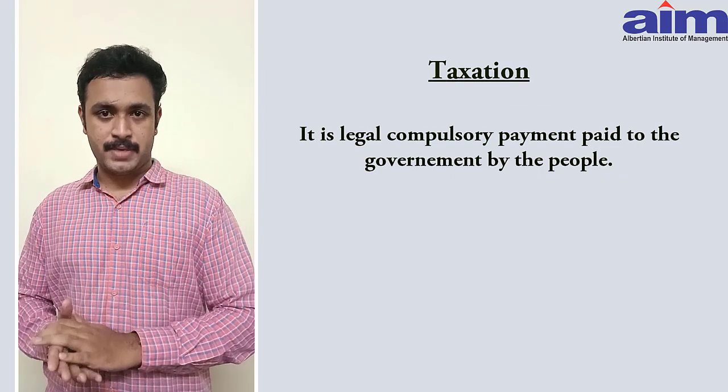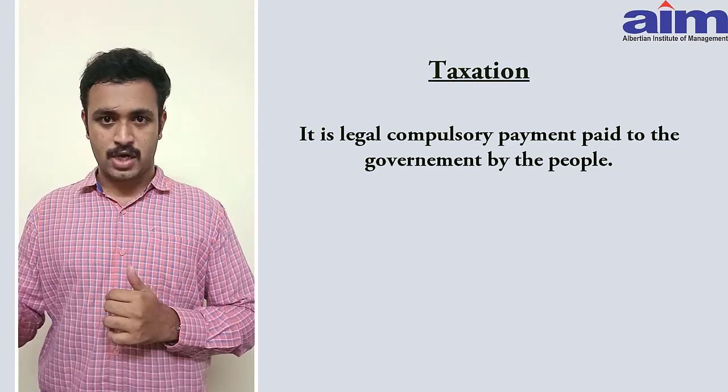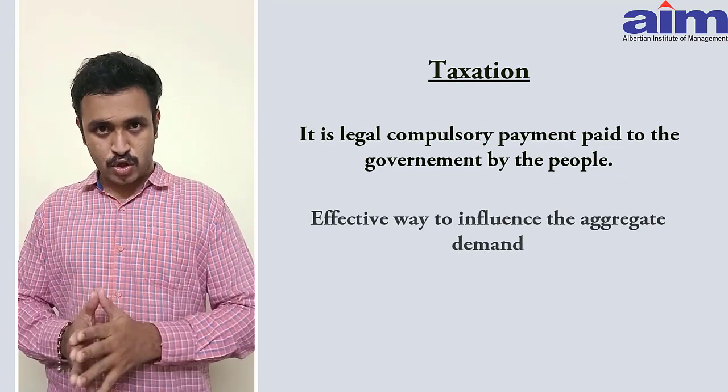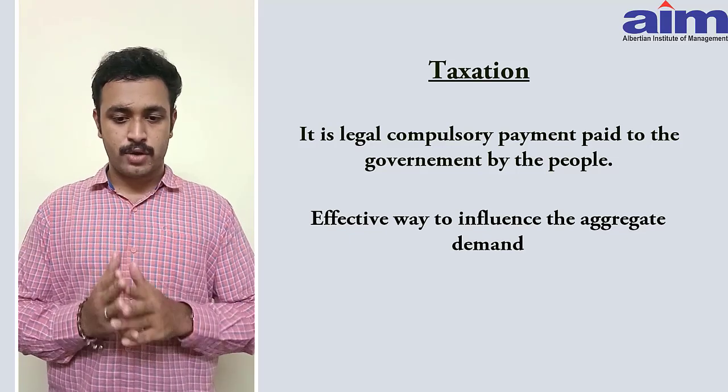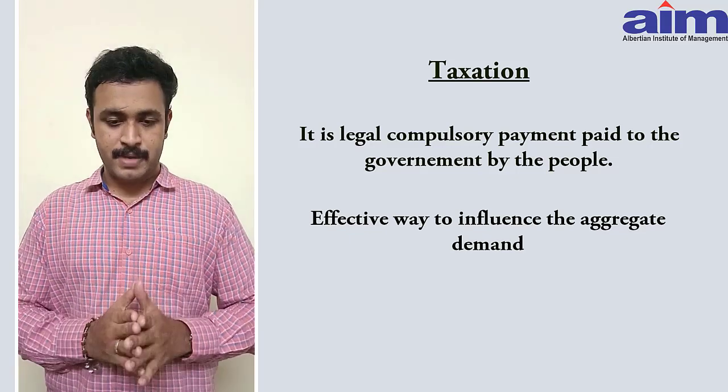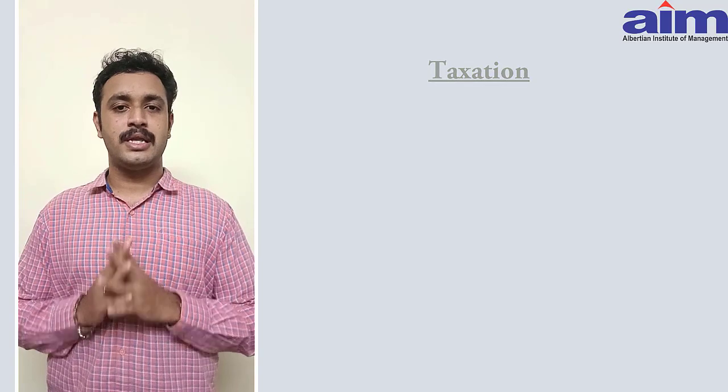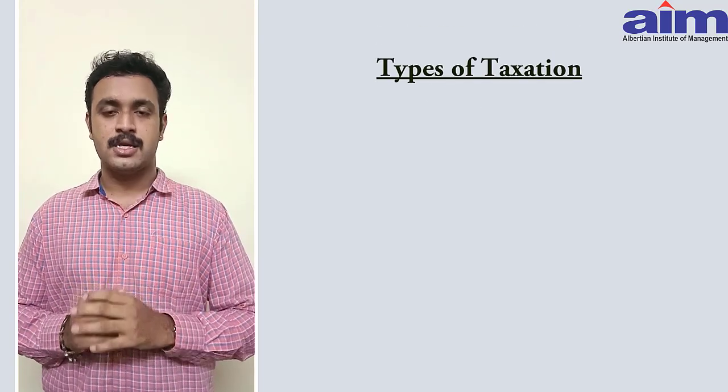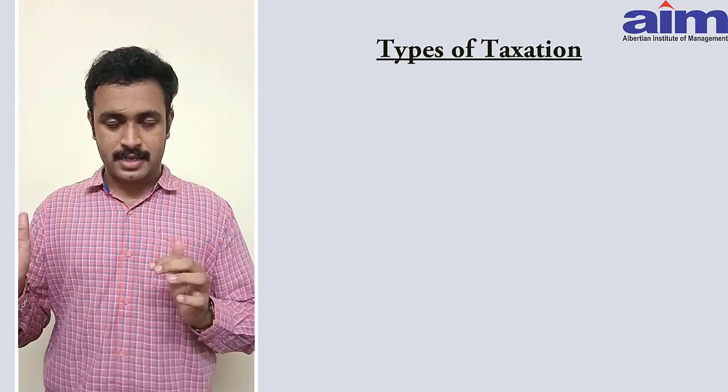Taxation. Tax is a legal, compulsory payment paid by the people to the government. It is the most common and effective way for the government to influence the aggregate demand of the economy. Generally, there are two types of taxes: direct taxes and indirect taxes.